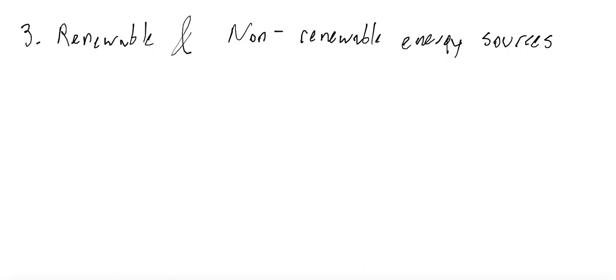So what is a renewable or a non-renewable energy source? The word renewable refers to how fast the fuel is extracted, how fast the fuel is used.